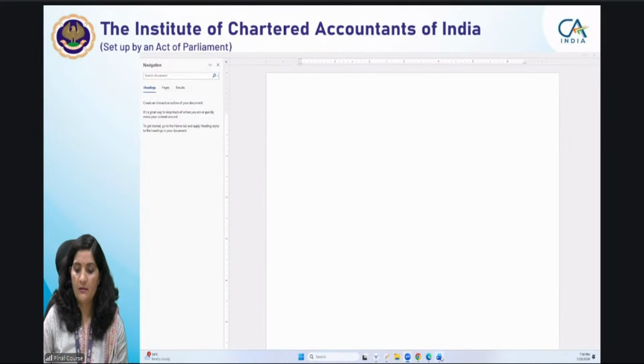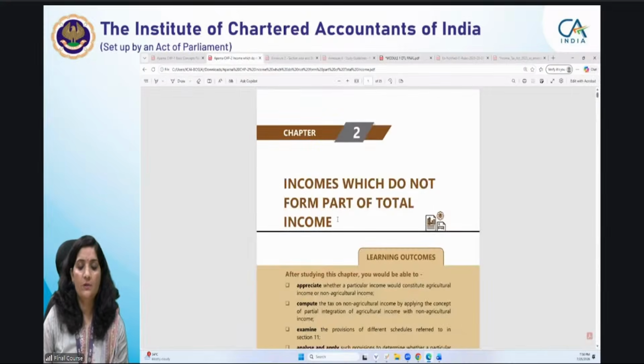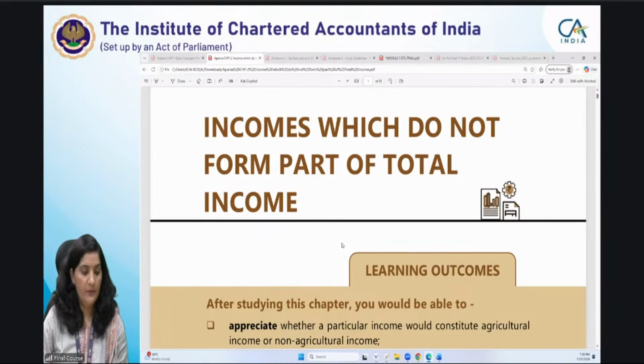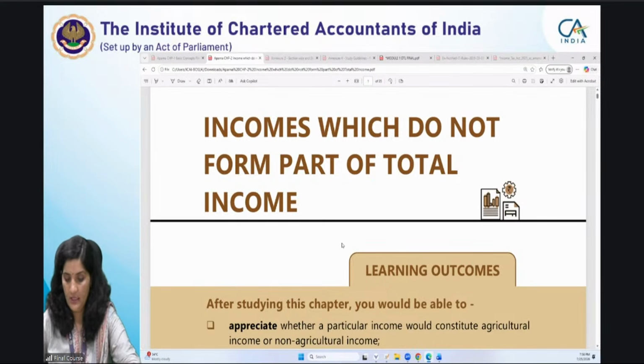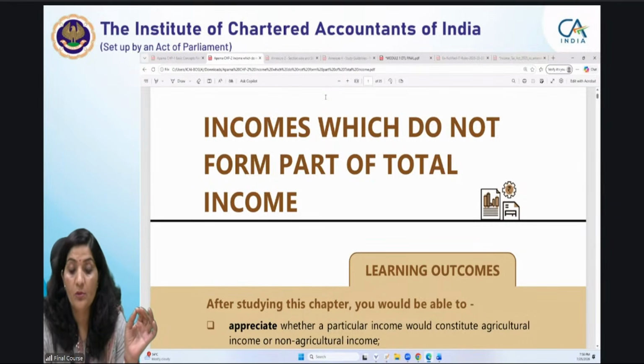That is our chapter 2, income which do not form part of total income. The word itself, income which do not form part of total income, means the income which is not at all included in our total income.